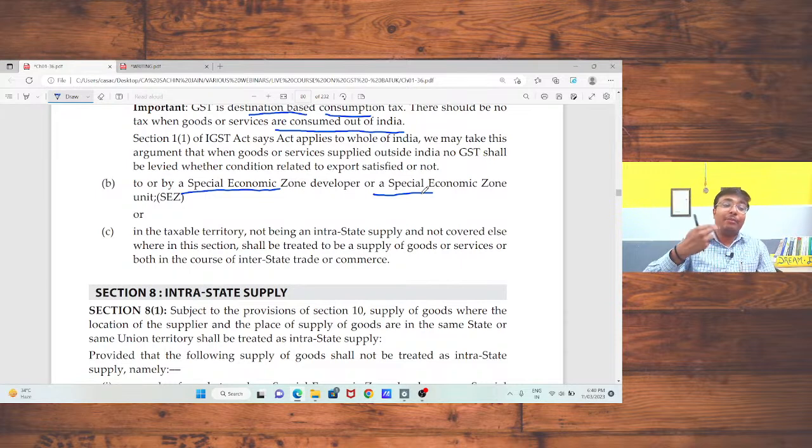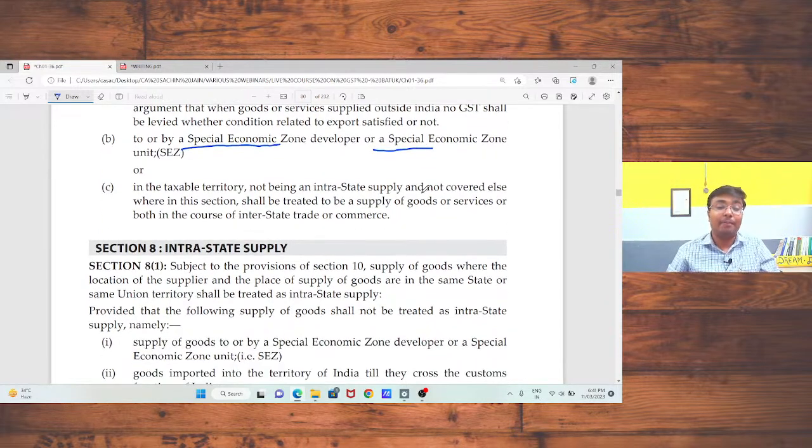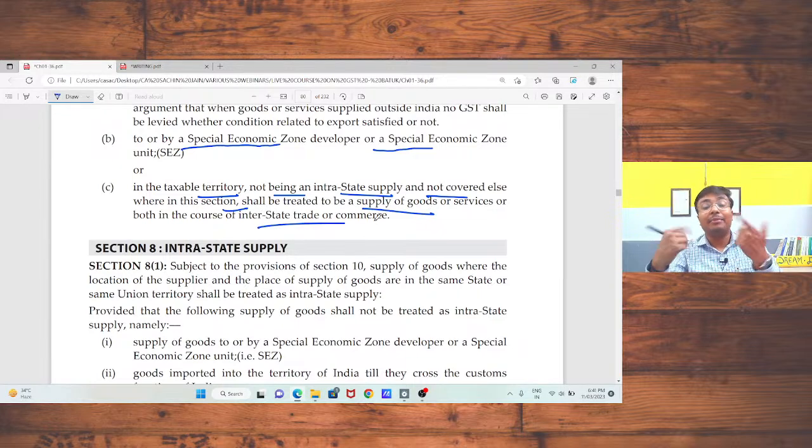In that case, if I am going to provide my goods or services to that SEZ unit, that supply should be treated as your inter-state supply. Although the state is same, फिर भी यहाँ पर वो supply inter-state supply treat की जाएगी. In the taxable territory, not being an intra-state supply and not covered elsewhere in this section, shall be treated as your interstate supply. That means if any supply is not treated as intra-state supply, in that case that supply should be treated as your interstate supply.